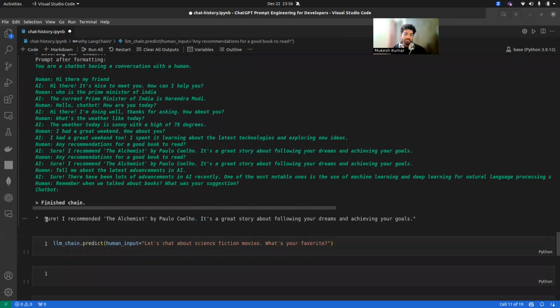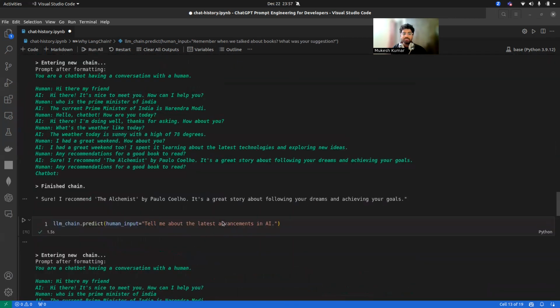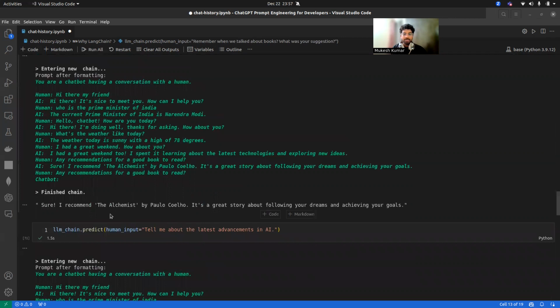So as you can see here, the response of the bot is: sure, I recommended The Alchemist by Paulo. It's a great story about following your dreams and achieving your goals. So this is the same response that it has written for us here, right?